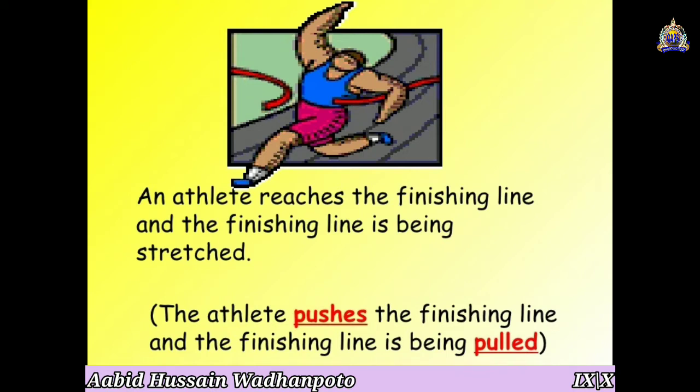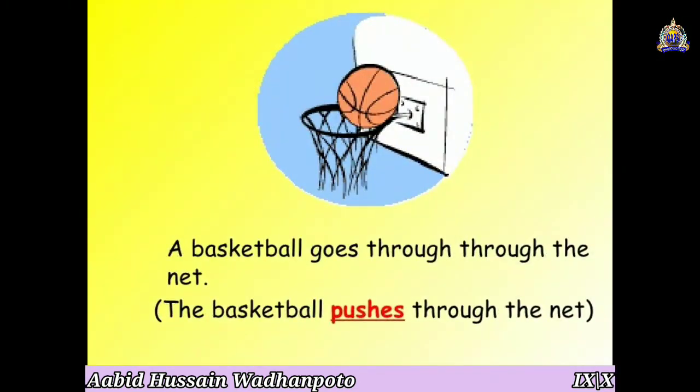Here is another example. An athlete reaches the finishing line and the finishing line is being stretched. So here again there are two forces. One of them is the push. The athlete pushes the finishing line and the finishing line is pulled. So these are the two forces again which are applied here to reach the line and to get the position and get its target here.